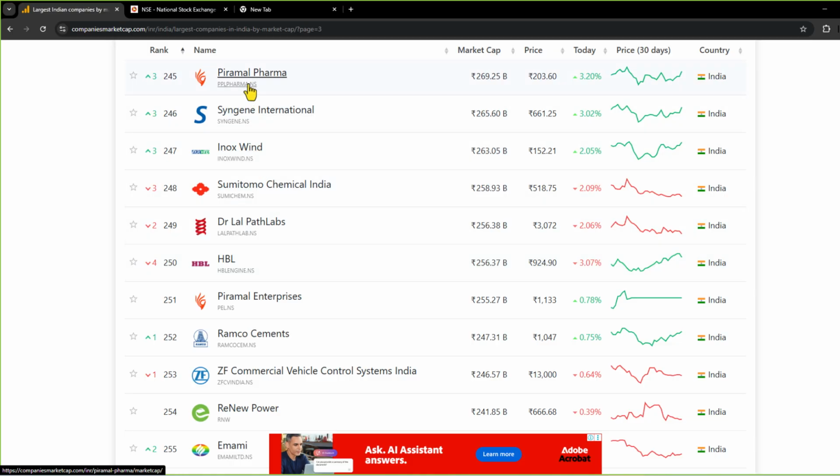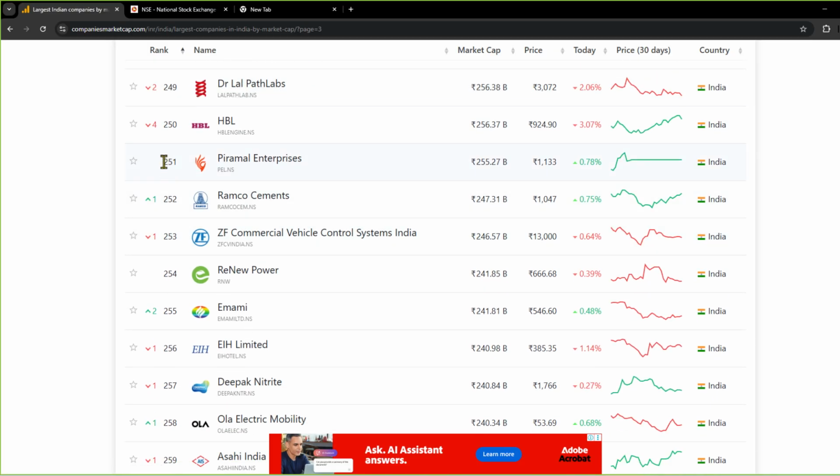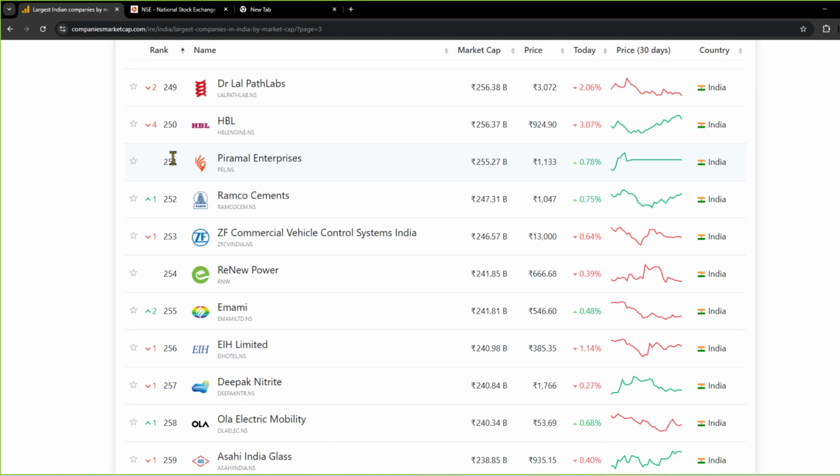Now after 250, meaning from 251 till the end, whatever companies are listed are small cap companies. Okay, so this is what SEBI has said to avoid confusion.